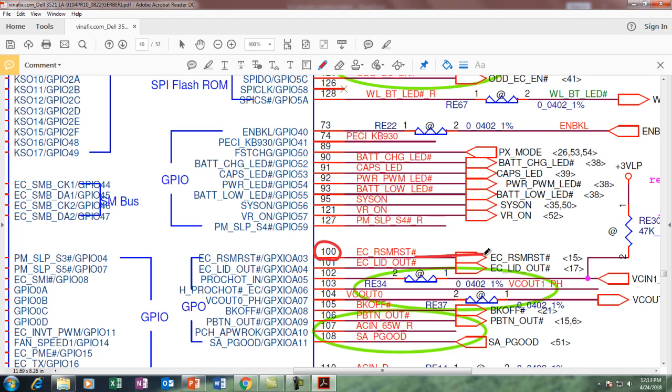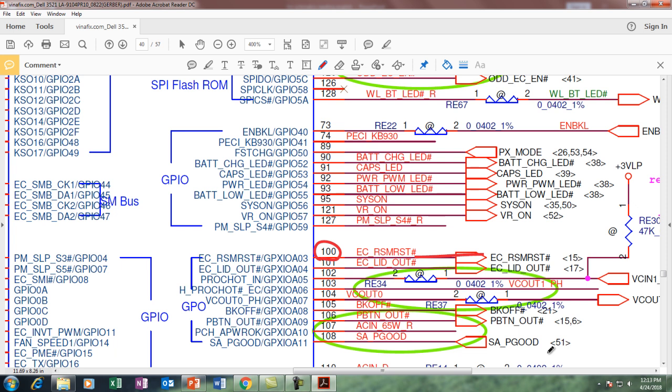Either my SIO may be faulty or the EC BIOS may be corrupt. So first I have to flash the EC BIOS. If the problem is not solved, then I have to replace the SIO. So if this variation is there, if when I press the power button RSM RST appears as 3 volts on this pin, that means my SIO is okay.